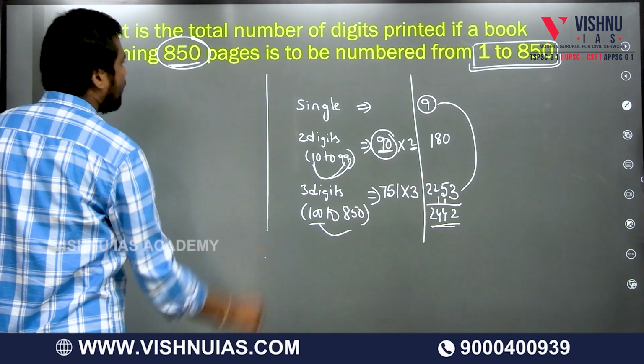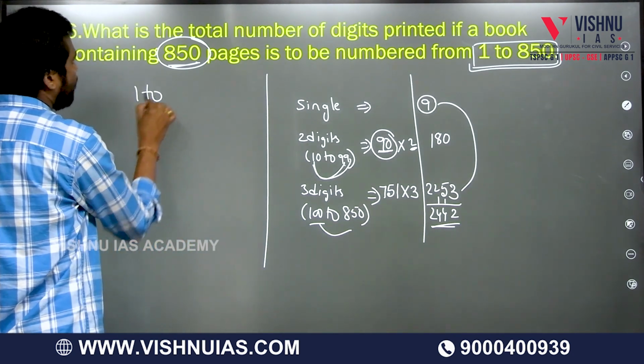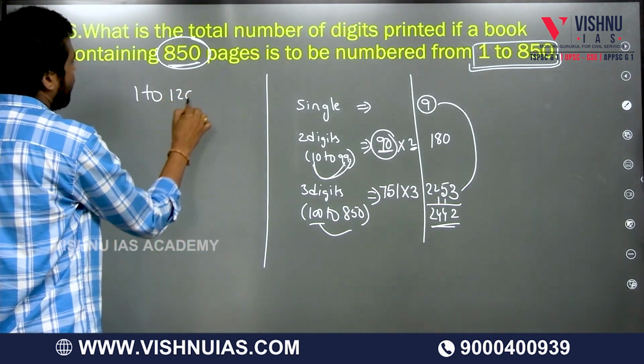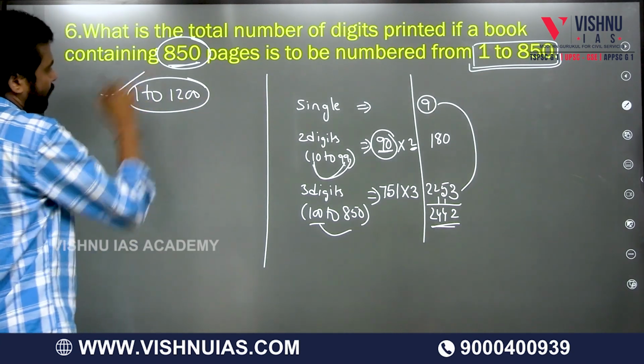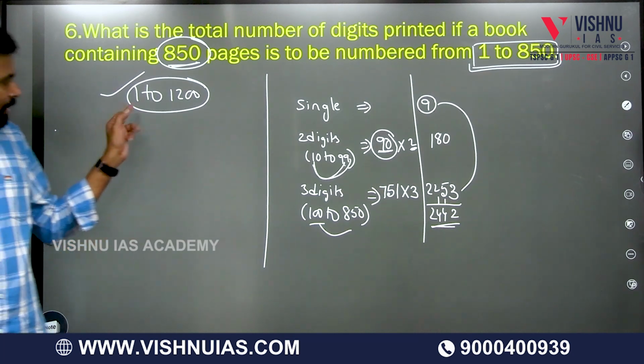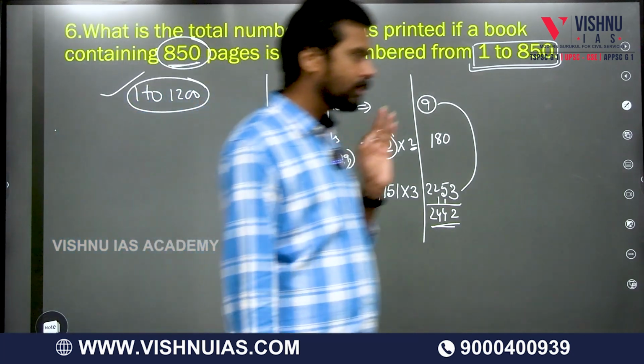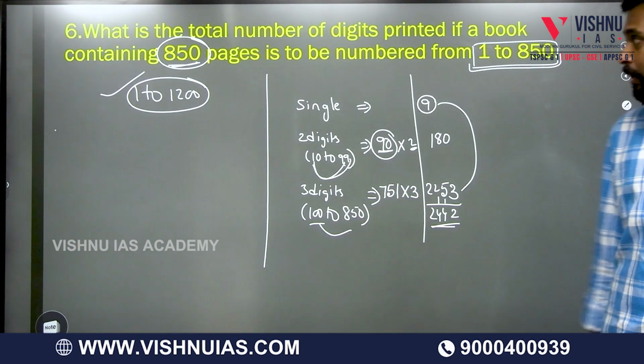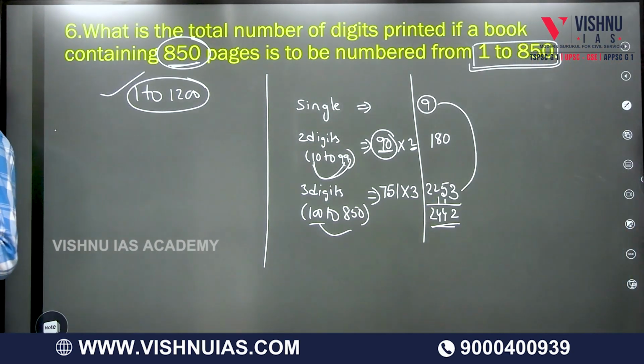Okay, can you quickly tell me the answer for this? How many digits are we using from 1 to 1200? 1 to 1200. Can you tell me the answer for this one? How many digits are we using from the number 1 to 1200? 3693.